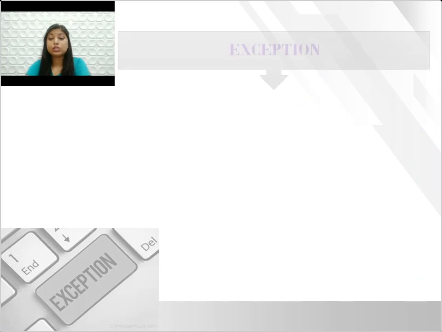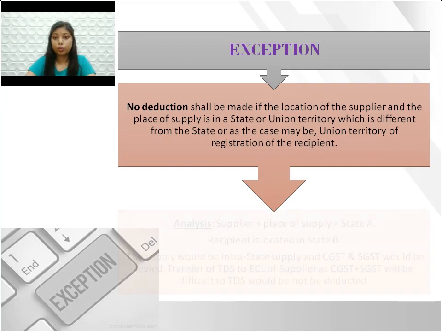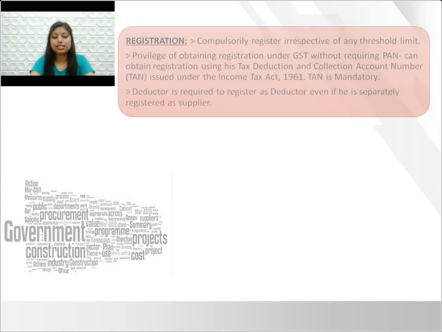Now comes the exception. There is one exception in which TDS is not required to be deducted, where the place of supplier and the place of supply is the same, say state A, and the recipient is located in a different state, say state B. Then it is an intra-state supply and central and state GST is required to be levied. But if TDS is deducted in state A, then it is very difficult to transfer the credit to state B. So the situation is given as an exception, hence TDS would not be levied. Hope this is clear. Let's move forward to registration.